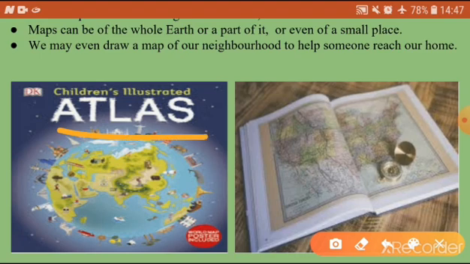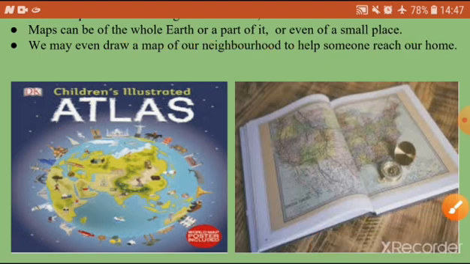This is the atlas book. Inside it we have many maps, world maps, country maps, state maps, district maps, like that. Maps can be of the whole earth or a part of it. I told you this point in the previous slides also. Or even of a small place.